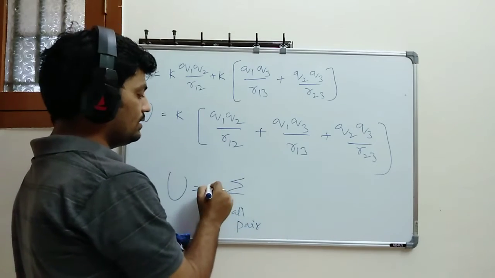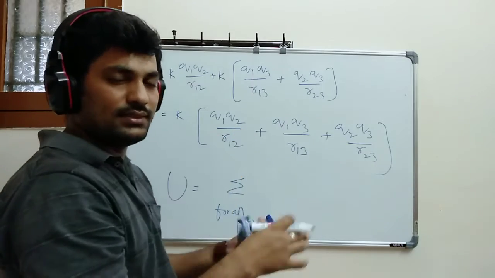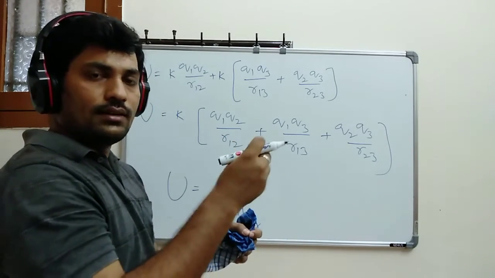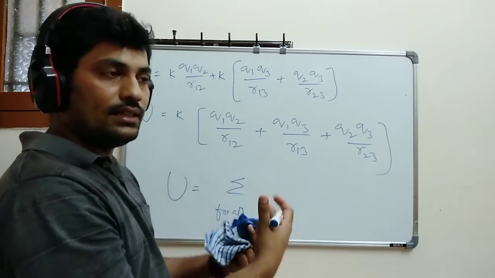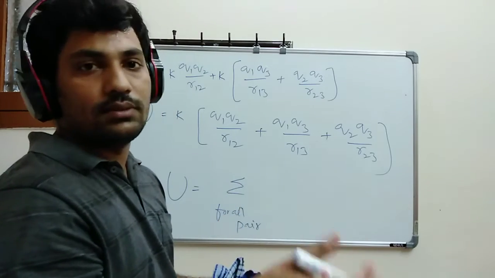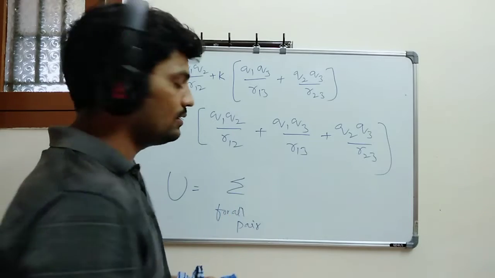You know already k is available, k you can take, because whatever I am doing, I am doing it in a vacuum. The space between the two charges is a vacuum. If I take something in between the charges, then definitely that will be a dielectric. You are going to discuss this in capacitors.